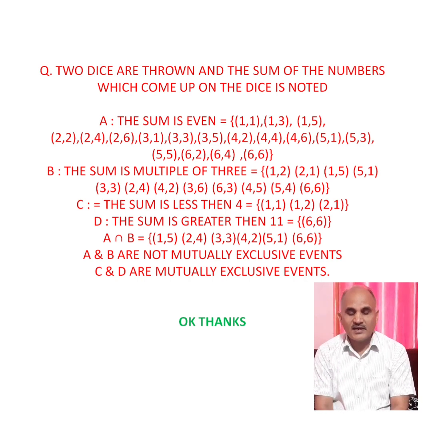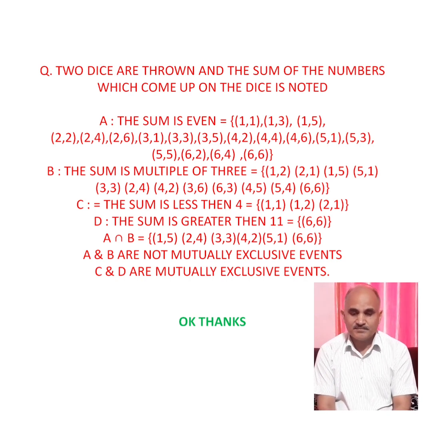So here let A be the event the sum is even. You write the total ordered pairs: 1 1, sum is 2; 1 3, sum is 4 which is an even number; 1 5, sum is 6 which is an even number. Similarly 2 2, 2 4, 2 6, 3 1, 3 3, 3 5, 4 2, 4 4, 4 6, 5 1, 5 3, 5 5, 6 2, 6 4 and 6 6. So the sum of all these ordered pairs is an even number.